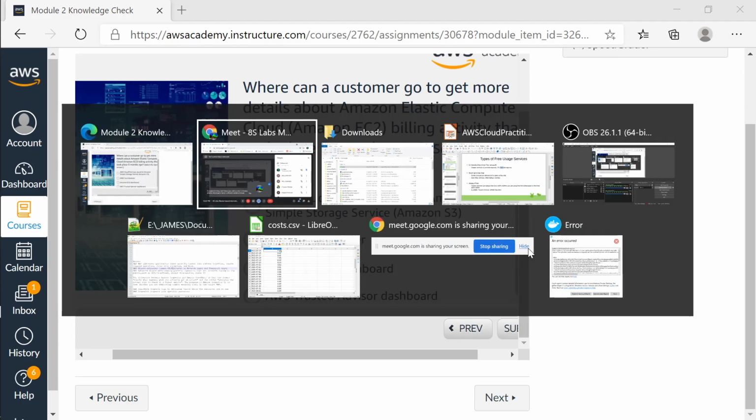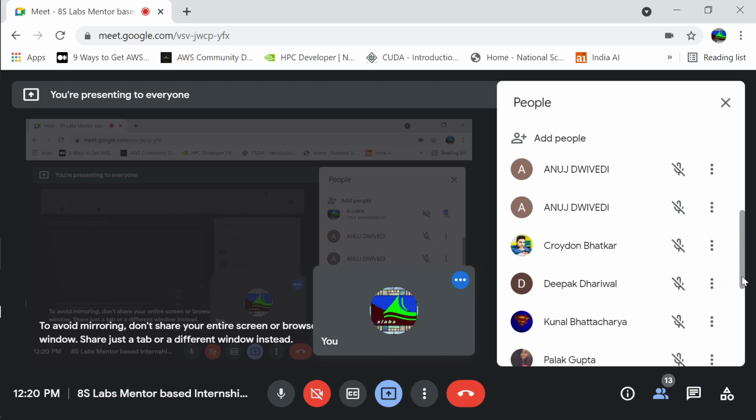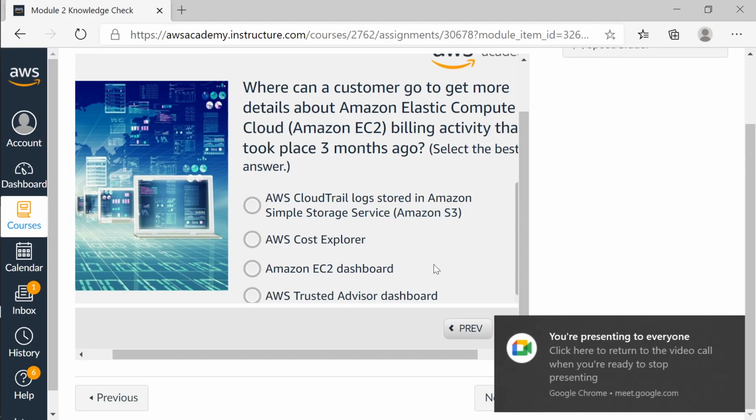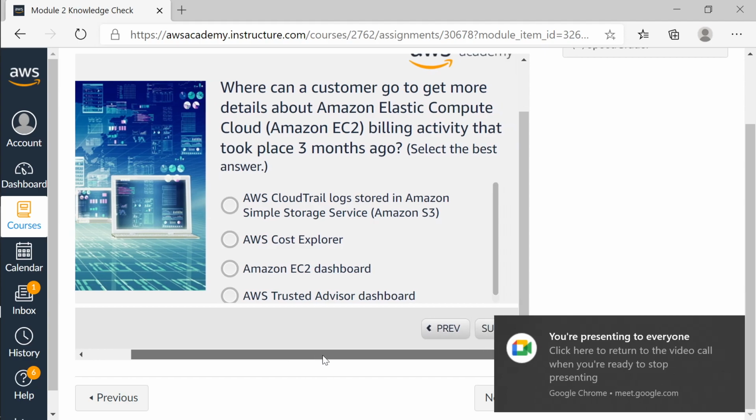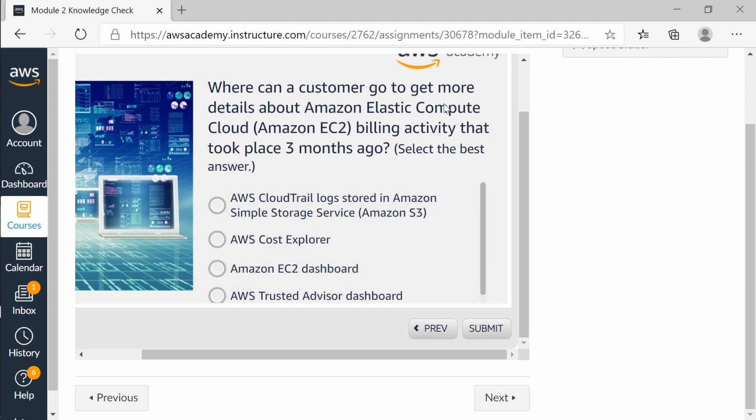Okay. So the next question is for Croydon. Try to answer this question. Where can a customer go to get more details about Amazon Elastic Compute Cloud billing activity that took place 3 months ago? Should they go to AWS CloudTrail logs stored in Amazon Simple Storage Service?